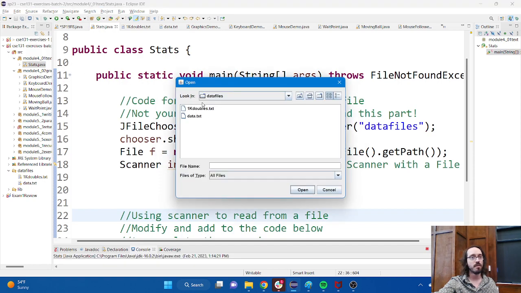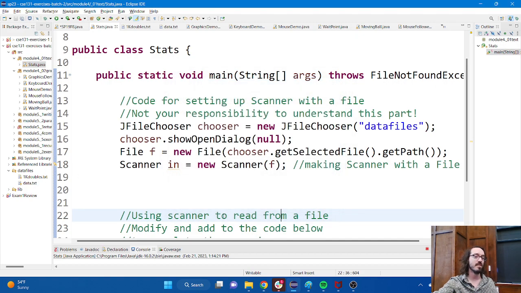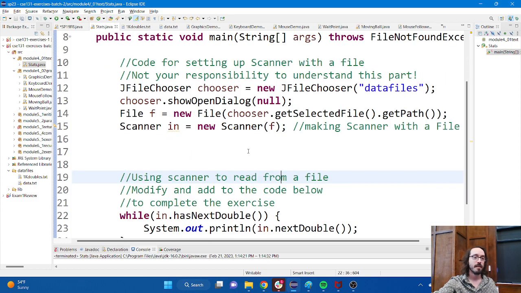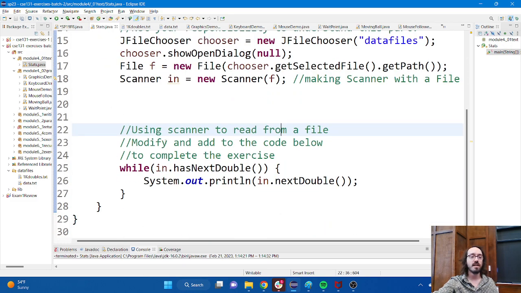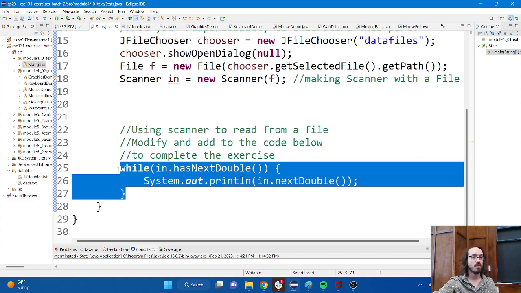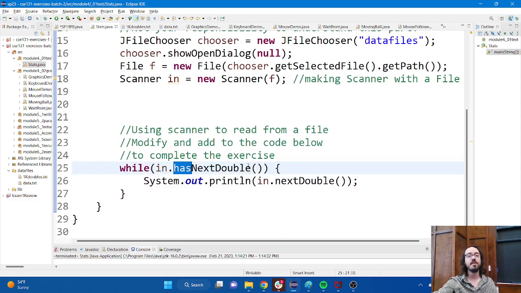Okay, so this is going to pop open the box and read in whatever file. So here's the box that pops up, and you can see there's a couple files here, and whatever file I select gets fed into the scanner. Down here is the part that I actually want to focus on. So this is sort of the new stuff. In particular, this hasNextDouble method from the scanner. We haven't seen that before.